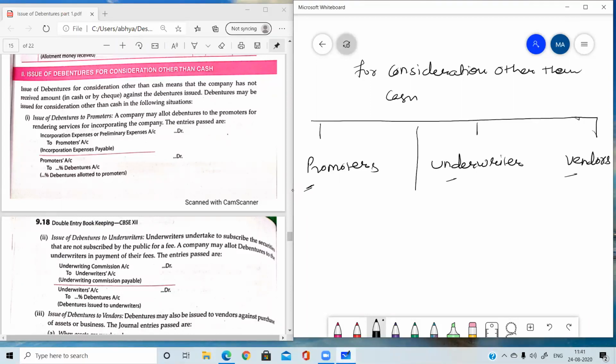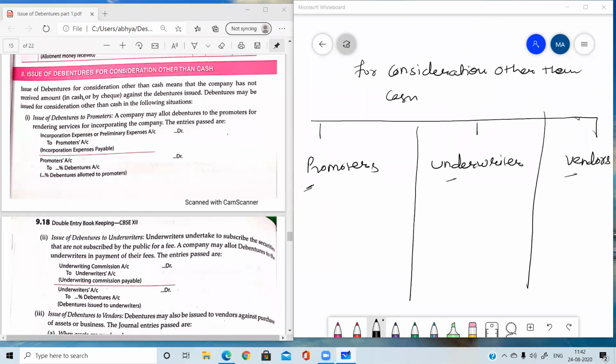Earlier, when we were issuing debentures to promoters, what were we doing? The first entry to promoters was in relation to the function the promoters perform. They are doing the promotion work, the promotion task of the organization. So in consideration of their services, instead of making payment in cash, we are issuing them either shares or debentures.